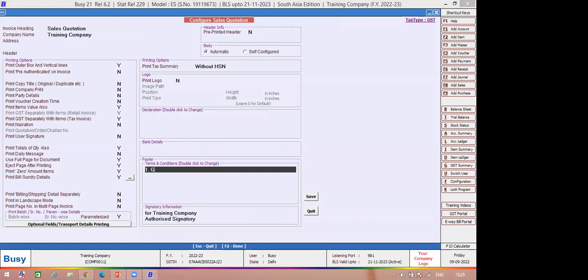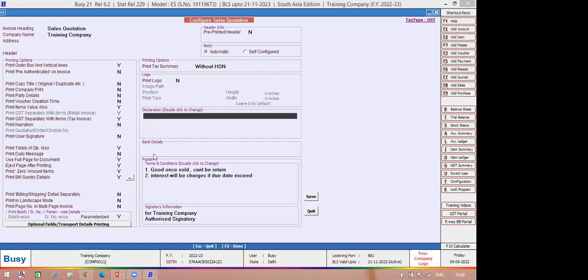Let's say goods once sold can't be returned, interest will be charged if due date exceeded. Whatever your terms and conditions, your bank details, your declarations, each and everything that you can define in the standard format, you can define in this box.